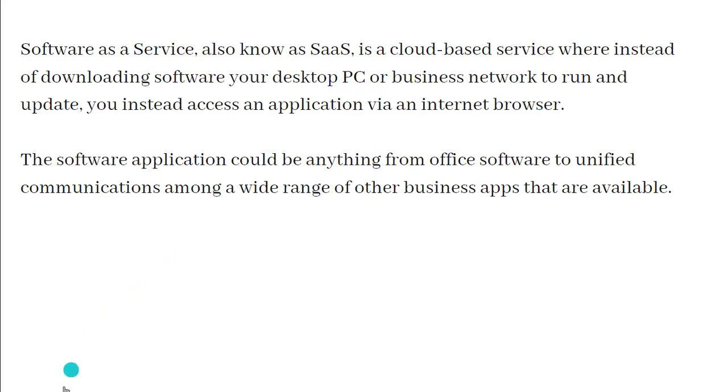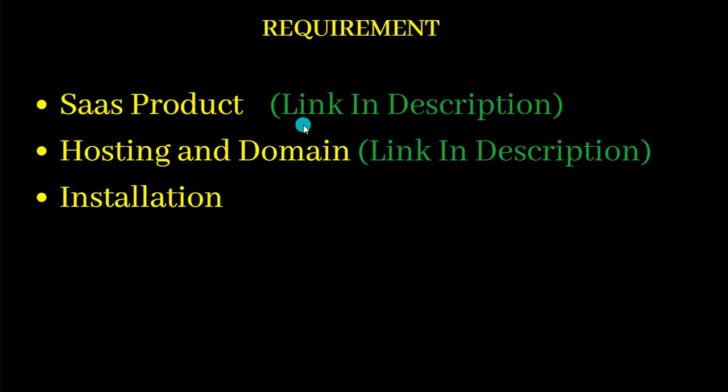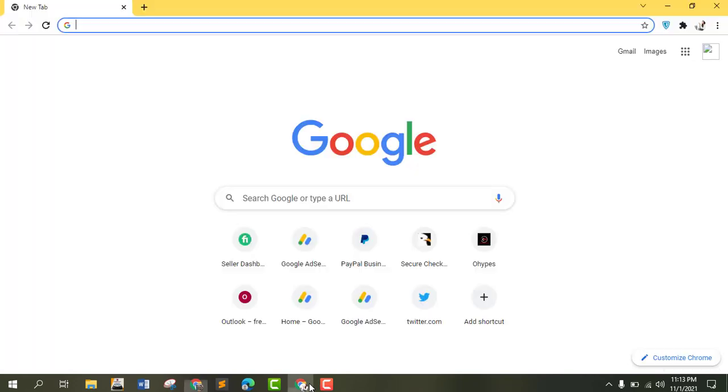So what are the things you need to get started? First, the SaaS product, what thing you're going to use, the hosting and domain, and then the installation, and how you're going to install it. So make sure you watch this video first, the step by step tutorials, to get how you can install this thing. They have instructions which we have to follow. So in this video I'm going to show you all those steps and follow them. So without further ado, let's get started.